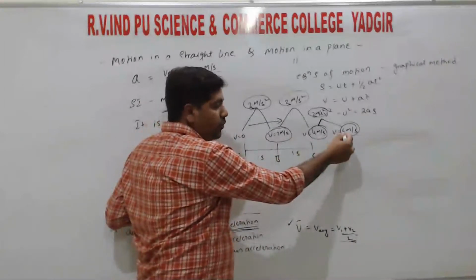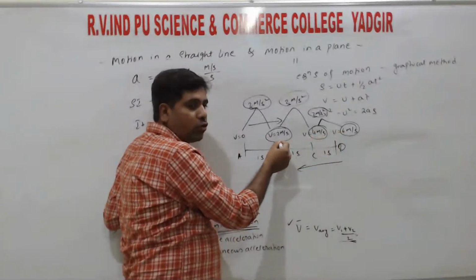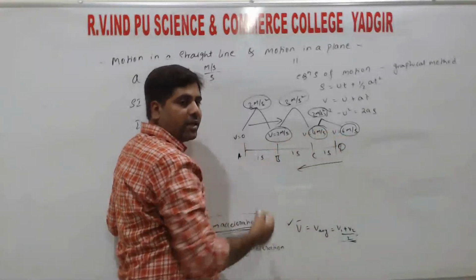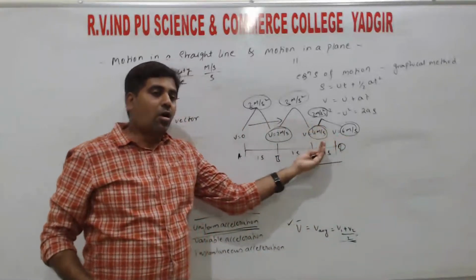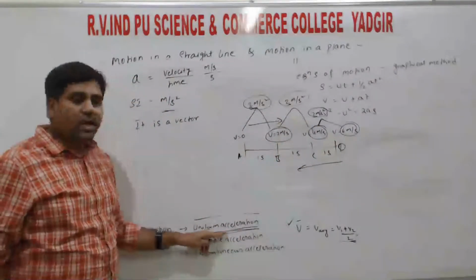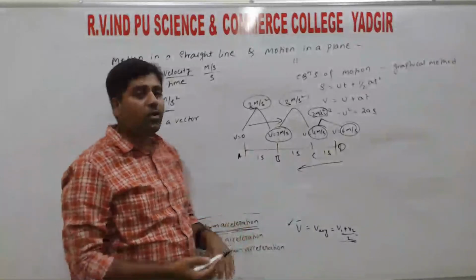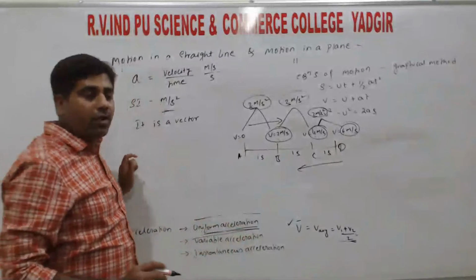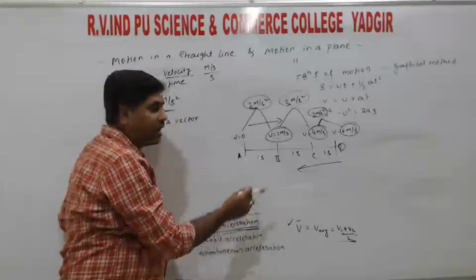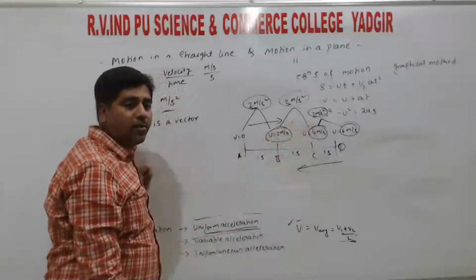So initially 6 meter per second at point C, 4 meter per second at point B, 2 meter per second. That means at a regular interval the velocity decreases; the velocity may increase or decrease at a regular interval of time. In that case we call that uniform acceleration. Uniform acceleration and uniform velocity differ. In uniform velocity, the velocity is the same at each point; in uniform acceleration, the change in velocity at each point is the same, right?